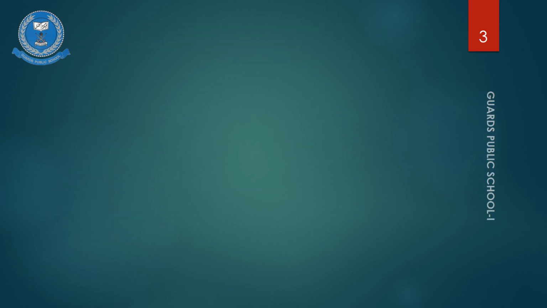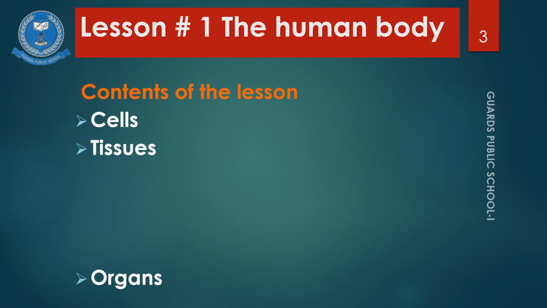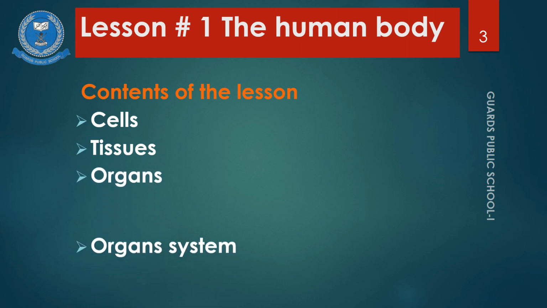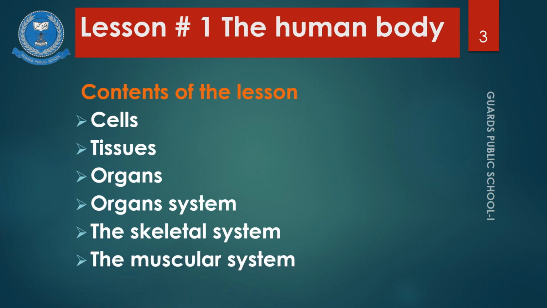Today I am going to explain the first lesson of our book, that is the human body. Before I start my lecture, I would like to tell you about the topics which we are going to cover in this lesson. The topics are cells, tissues, organs, organ system, the skeletal system, and the muscular system.